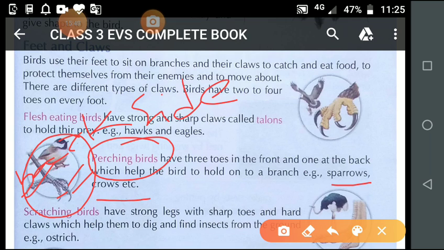It is also given in your book. They have three toes in the front and one at the back, which help the bird to hold on to a branch. And examples are sparrow and crow. Pigeon is also an example of a perching bird. Now student,